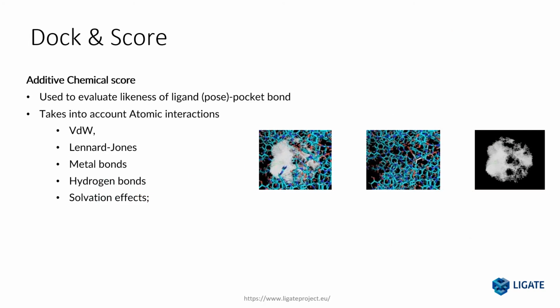After the ligand pose has been docked to the protein docking site, in the scoring phase, the likeness of the bond between the ligand pose and the pocket is evaluated. To do that, the scoring function takes into account atomic interactions like VDW, Lennard-Jones, metal bond, hydrogen bond, and solvation effects.